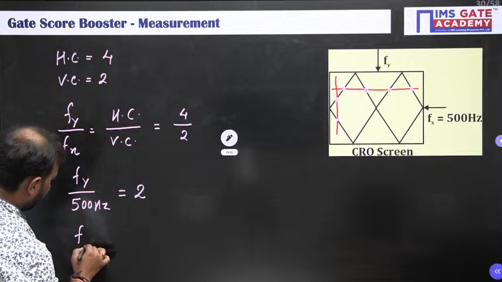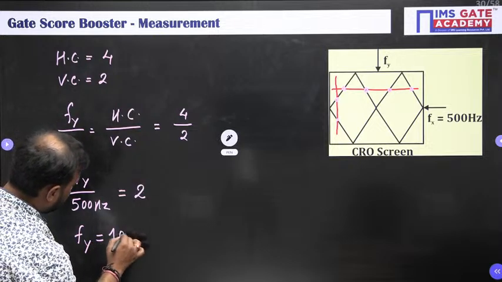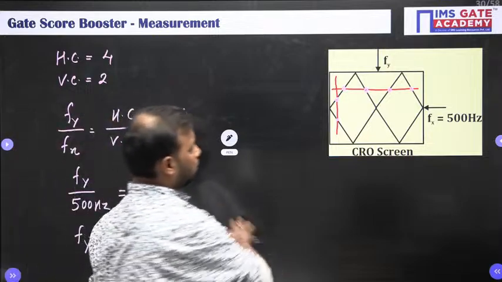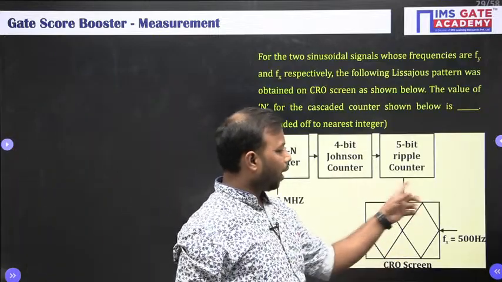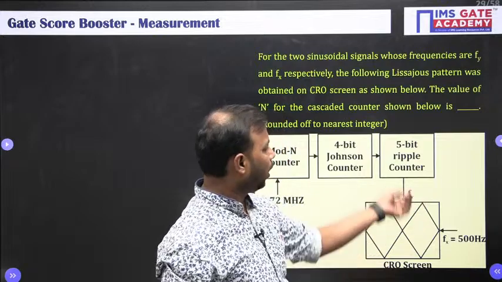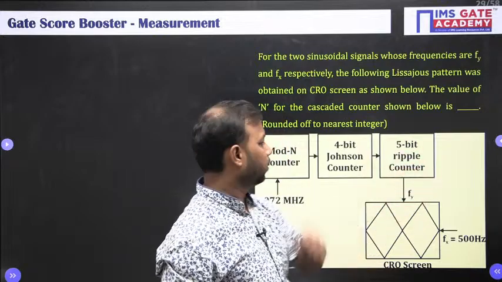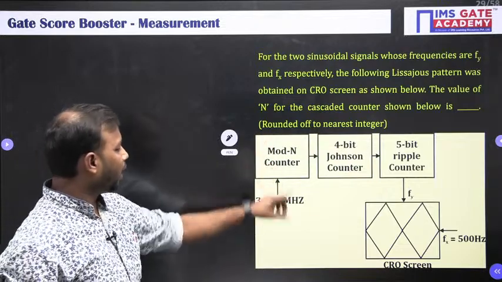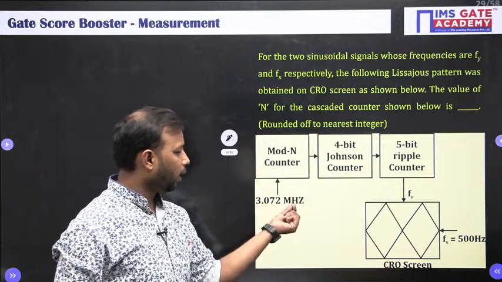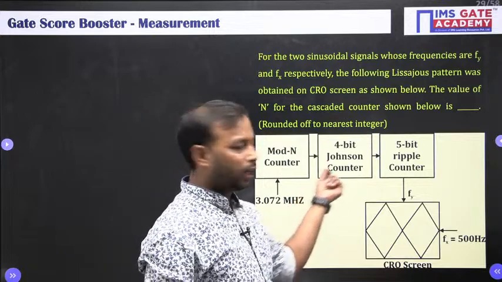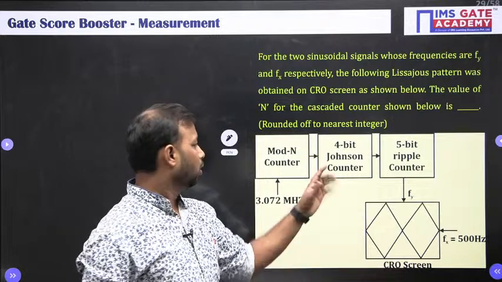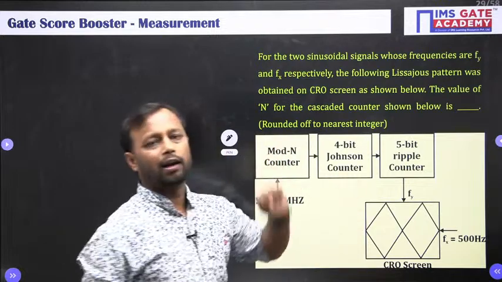So Fy, we got this as 1000 hertz or 1 kilohertz. So we have got this Fy value, which is the output of the 5-bit ripple counter. Now since your input for this mode N counter is 3.072 megahertz, which is going to give you the output Fy as 1000 hertz, what should be the N value?